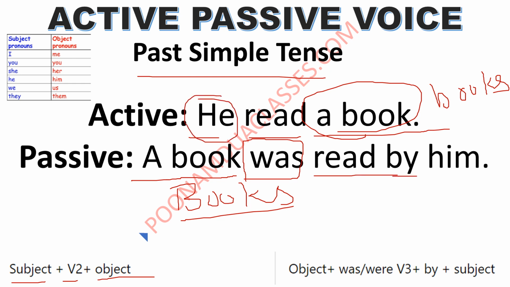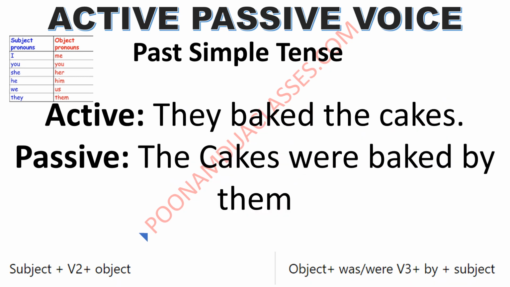He will get converted here into him. Book was read by him. Object plus was or were according to the object. Third form of the verb, then by, then subject. See here we do have an example जिसमें were use होगा.